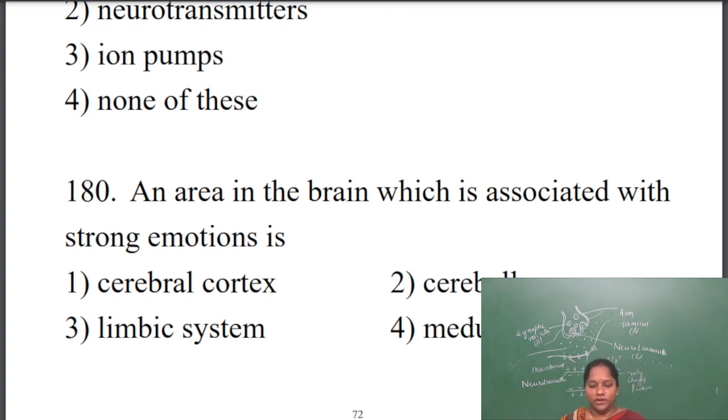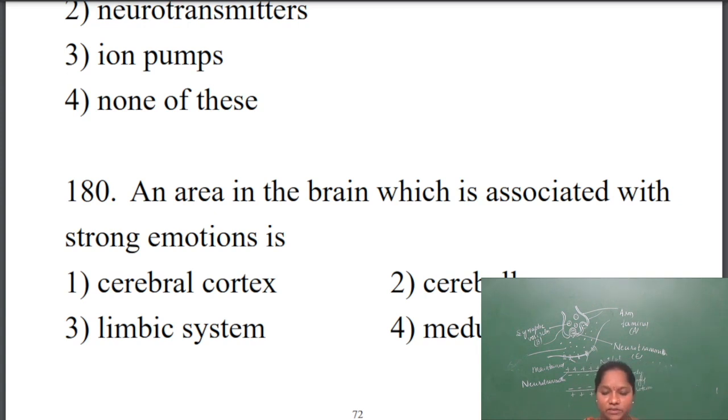Already we know the function of medulla. Medulla helps in maintaining cardiac activity and respiration control, and some of the vomiting centers are also located in the medulla. The cerebral cortex is the cortex of the brain where locomotory functions, or motor functions, are controlled. And the cerebellum is a part of the brain where thermoregulation is maintained.